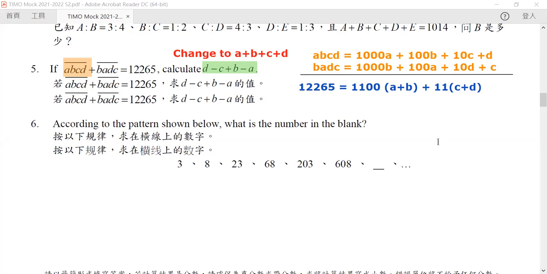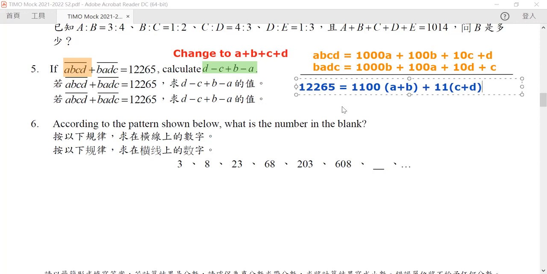Okay, now once you do this, here comes my question. Notice that C plus D is never going to exceed 20, right? So 11 times 20 can never exceed 1100. So it's impossible for A plus B and C plus D to have different values in this expression, because there's nothing that can make the carryover of C plus D affect the values of 1100.